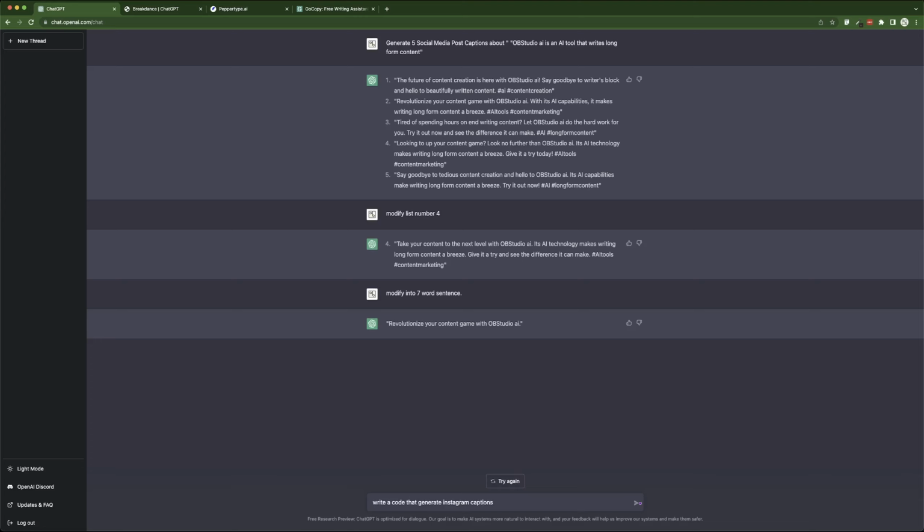Probably it doesn't have all the tools to do that, but it's write a code for a website. Okay, let's say write a code in JS for a website that generates Instagram captions. All right, so right now we're talking about captions, so I'm telling it to do something like that. Let's see what it is going to do.